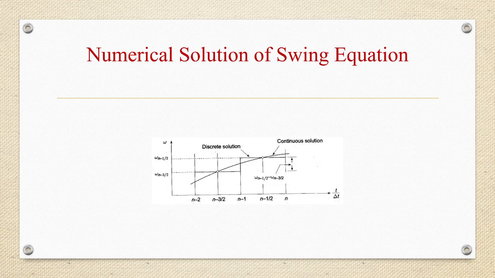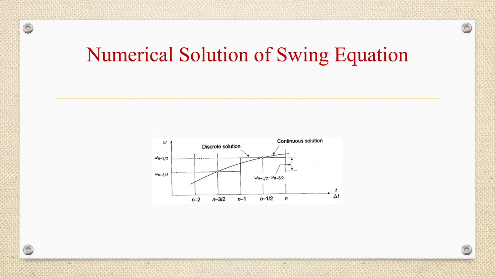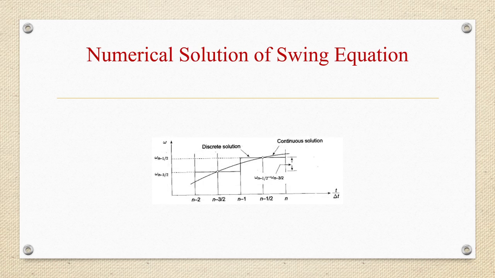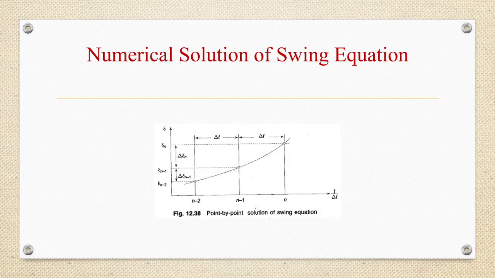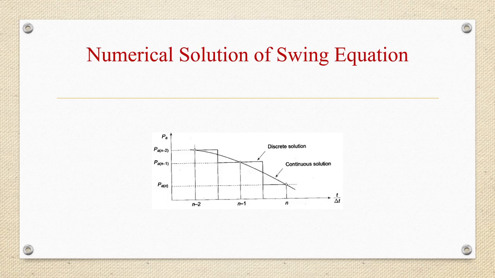So these are the figures showing the point by point solution of swing equation, 12.38 A, B and C. In this we can see that it is showing discrete and continuous solution of swing equation. The first diagram is showing power versus time, Pa versus t by delta t.